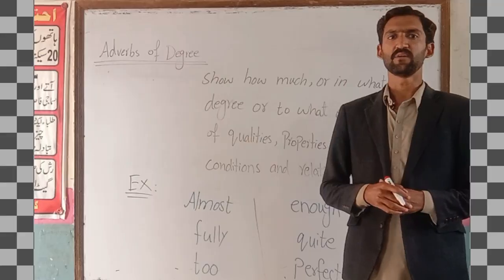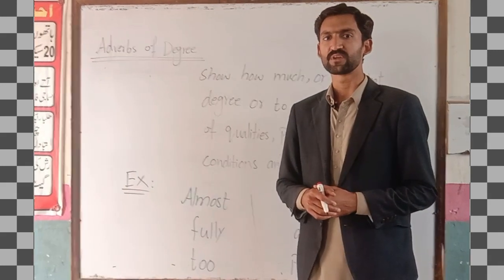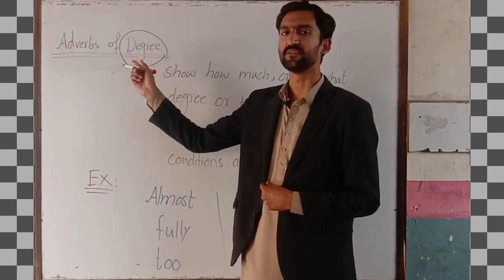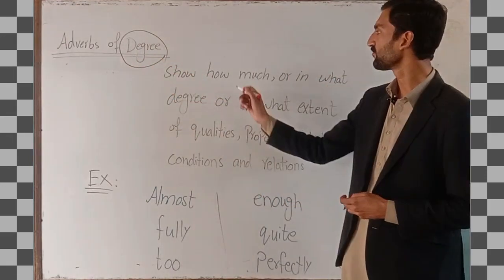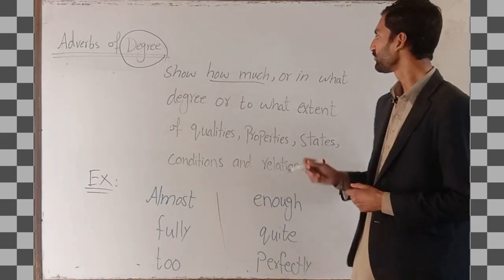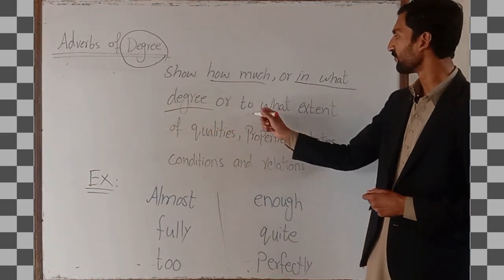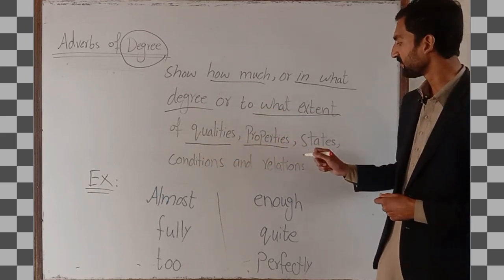So next we have another type of adverb. We are going to discuss adverbs of degree. It shows how much, in what degree, or to what extent of quality, properties,